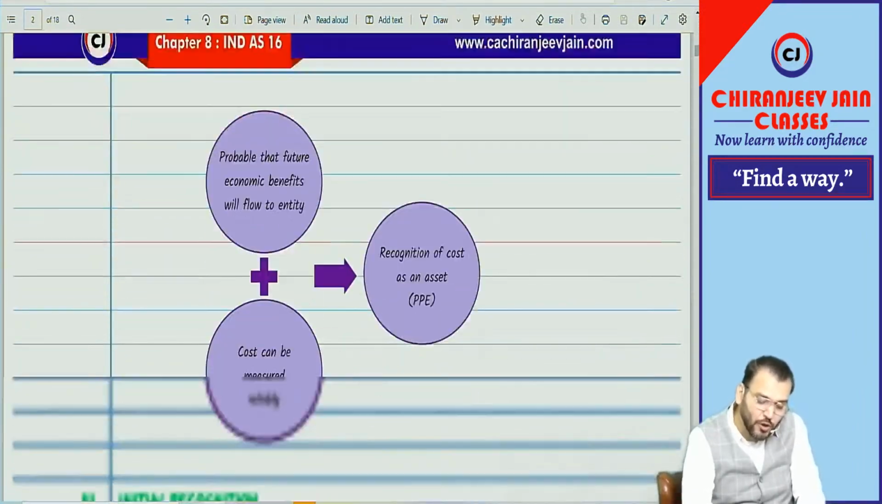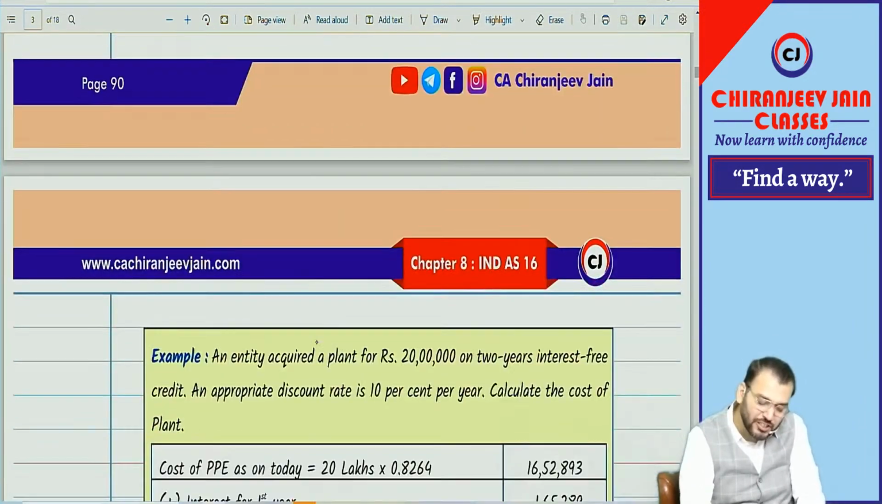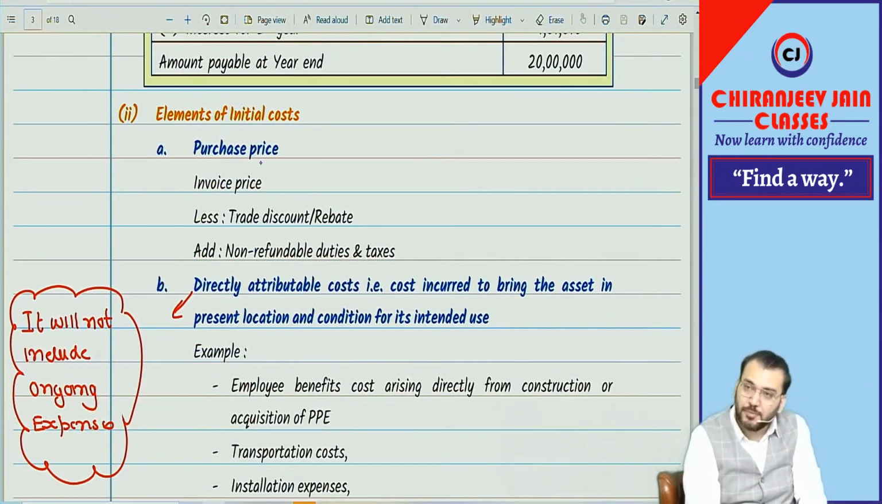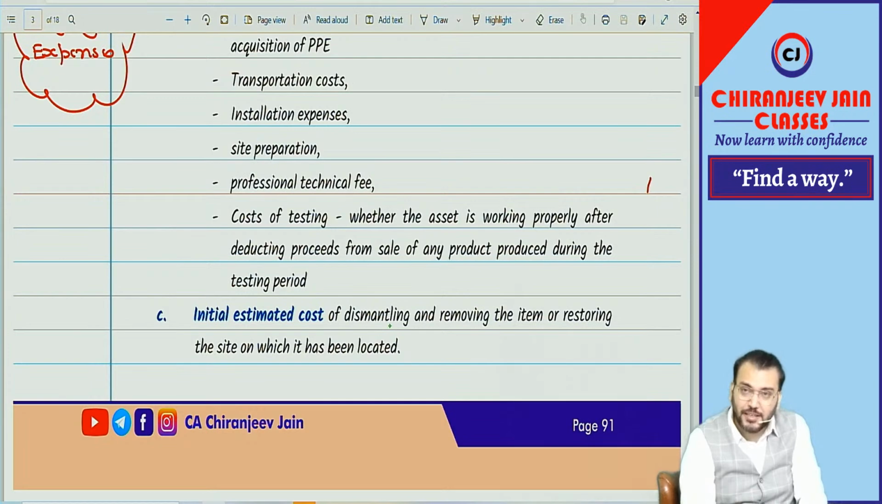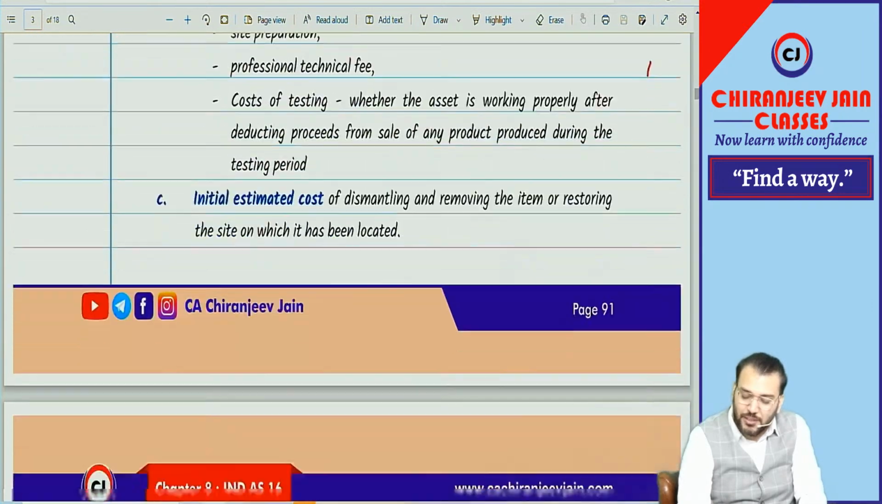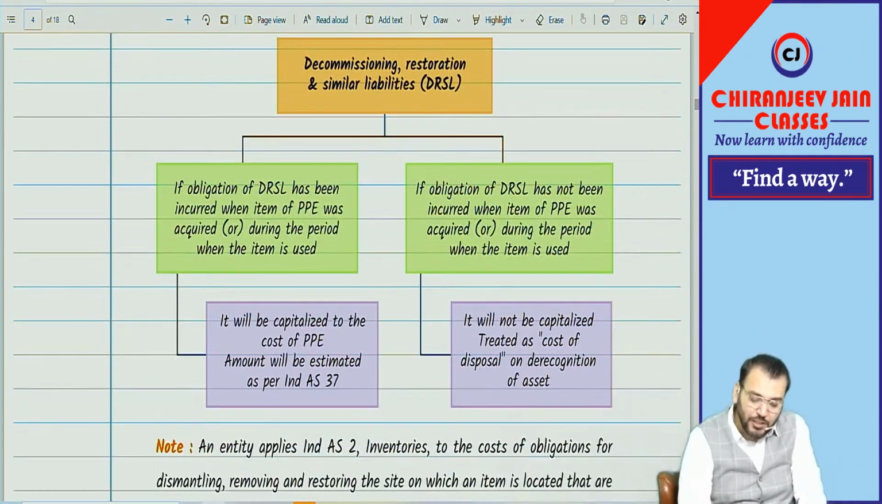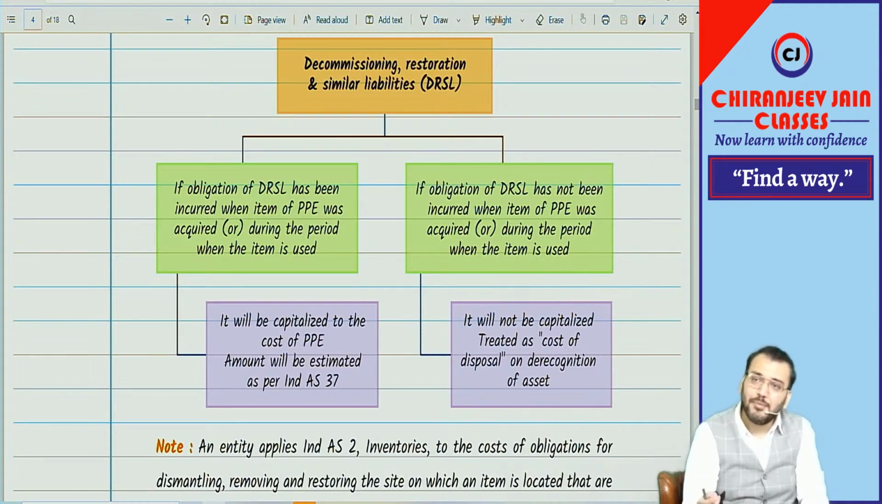In Ind AS 16 we have done that the cost of property, plant and equipment includes the purchase price, includes directly attributable cost, and also includes the initial estimated cost of dismantling and removing the item or restoring the site where it has been located. Then we discussed that it will be capitalized only if the obligation was incurred when the item of PPE was acquired or during the period when the item is used. If the obligation is not incurred, then it will not be capitalized. The obligation can be legal or constructive.